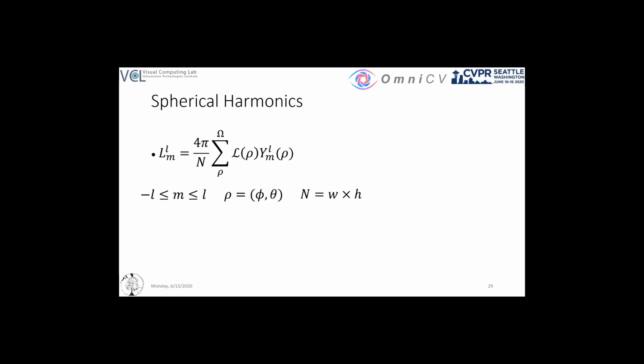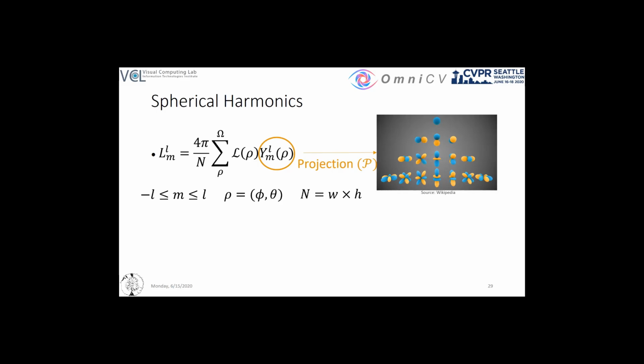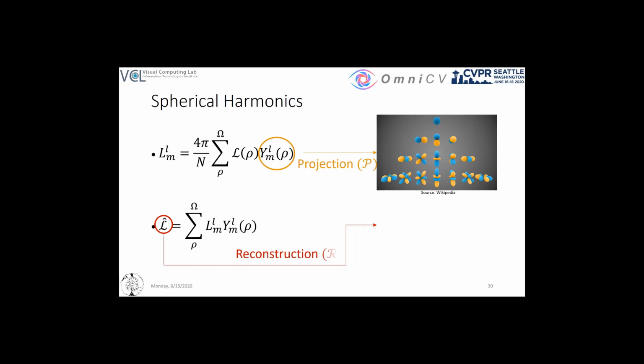Spherical harmonics transform any signal to the frequency domain in spherical coordinates, as the Fourier transform does in Cartesian. They form an orthonormal basis on the sphere, and thus each function can be represented as a linear combination of a set of basis functions. The spherical harmonics coefficients are calculated via a projection function and can be used to reconstruct the signal, with lower orders representing lower frequencies.